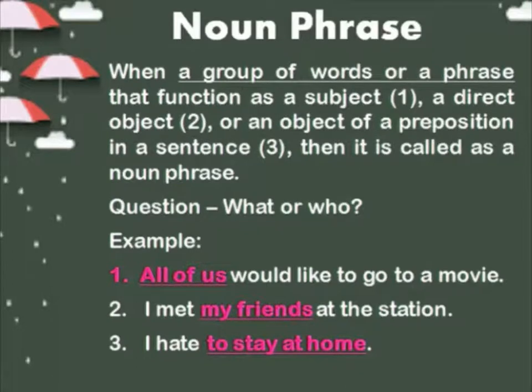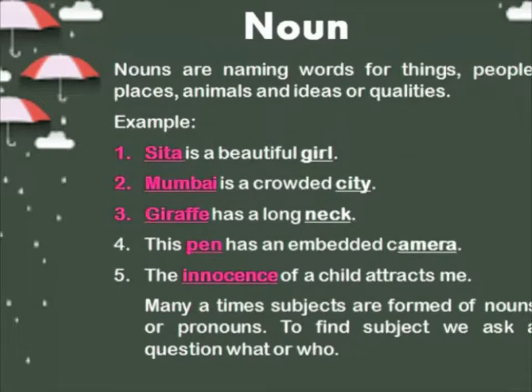Before knowing exactly what a noun phrase is, let us learn what a noun is. We used to play this game: name, place, animal, thing. We take one alphabet and write all these names, places, animals, things starting with the same alphabet. In the same way, what is a noun? It's a naming word for a name, place, animal, thing, idea, or quality. Same examples I have given here.